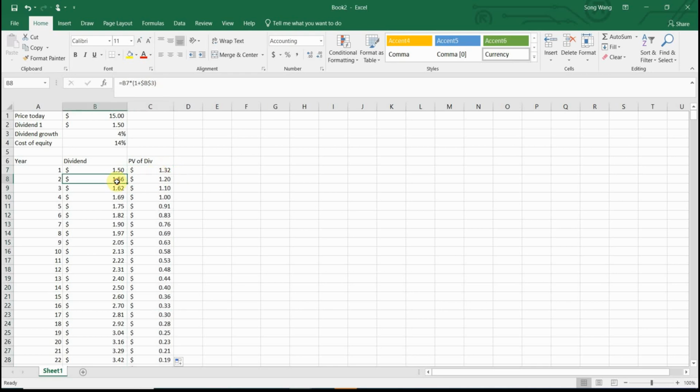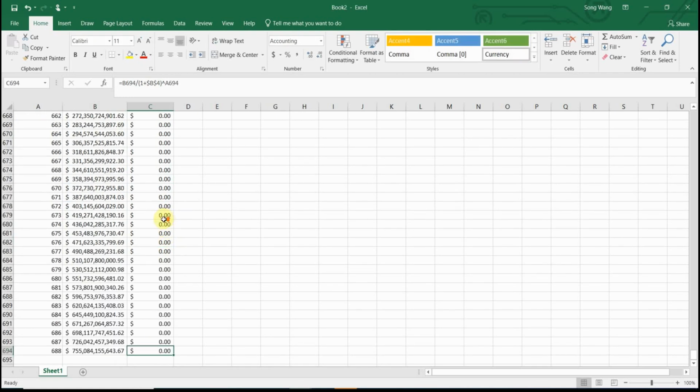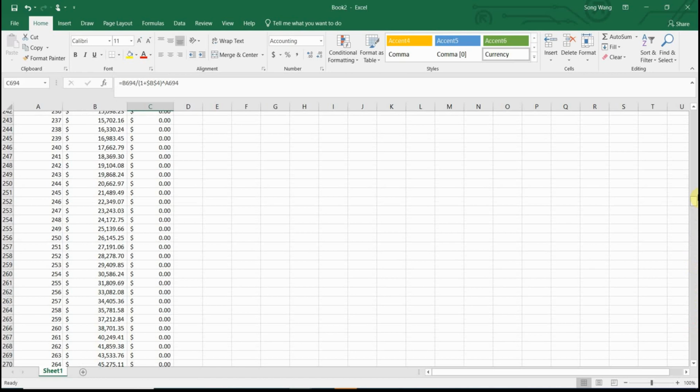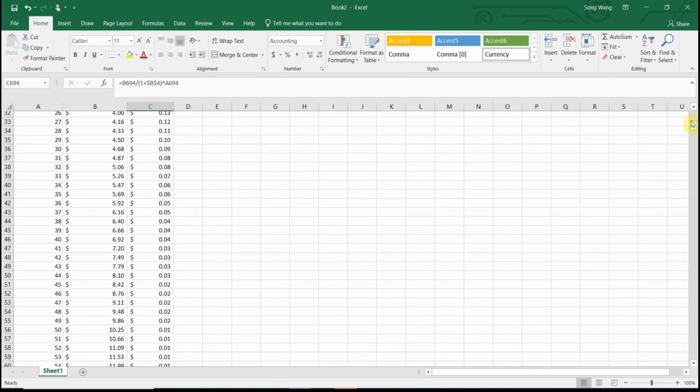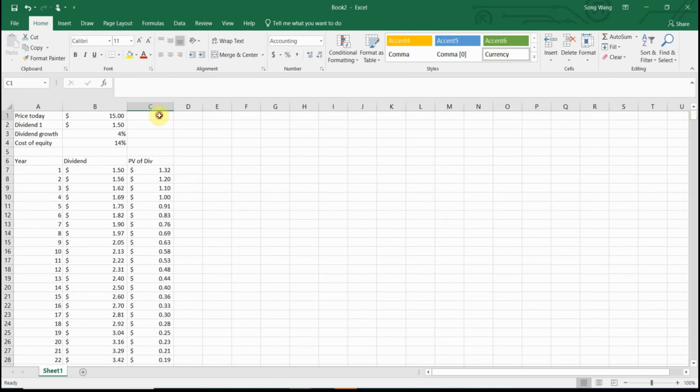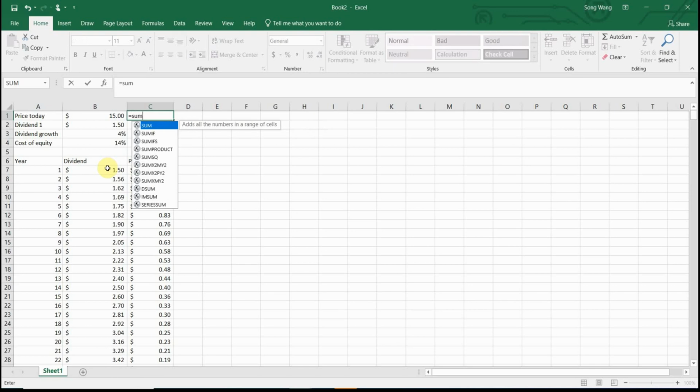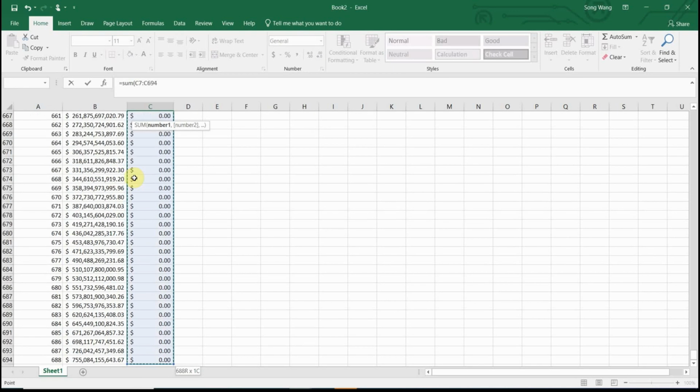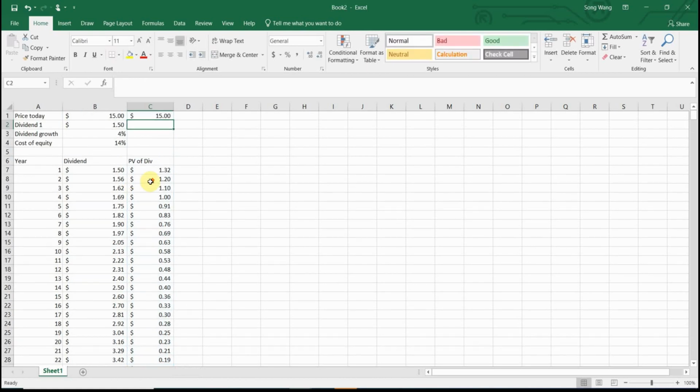Now I'm going to drag it all the way down. You can see even though the dividend keeps growing, because the growth rate is less than the discount rate, 4% is less than the 14%, the present value will keep shrinking. If you go to the very last year, it's going to shrink to 0. So what happens if you add an infinite amount of zeros? That's not going to change your summation. Right here, the present value would be the summation of all the present values of future cash flows. When I add them up, that's going to be $15.